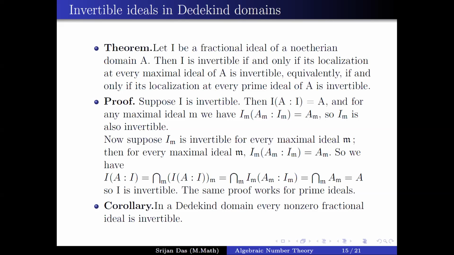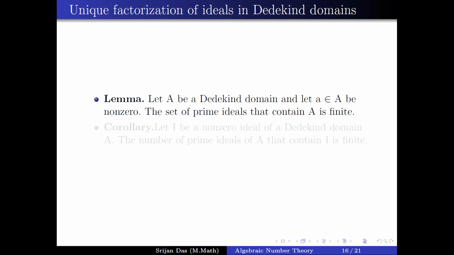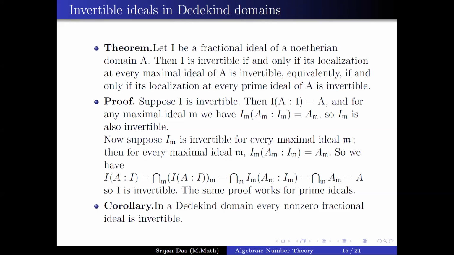So we arrive at the conclusion that in a Dedekind domain, the set of fractional ideals is actually a group, which is not true in any Noetherian domain. In a Noetherian domain, we take the set of invertible fractional ideals, but in the case of a Dedekind domain, for any ideal, its inverse exists. So in the case of a Dedekind domain, all fractional ideals are invertible, and they form a group.